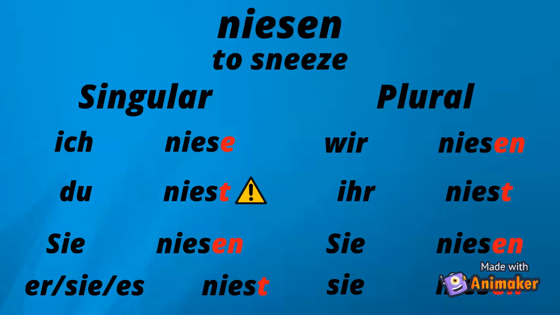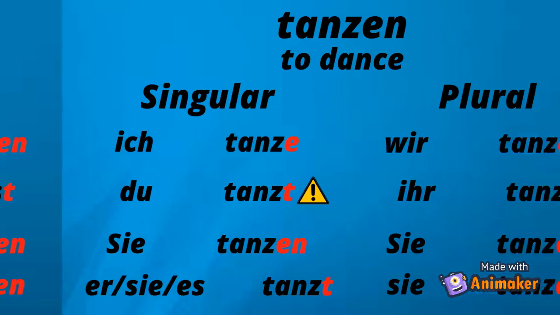The first one is niesen. That means to sneeze. Ich niese. Du niest. Sie niesen. Sie, er, es niest. Wir niesen. Ihr niest. Sie niesen. As you can see, in the conjugation of du, we just take the ending t and not st. This is because the verb stem already has an s.